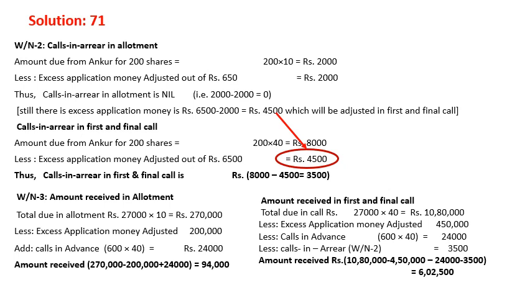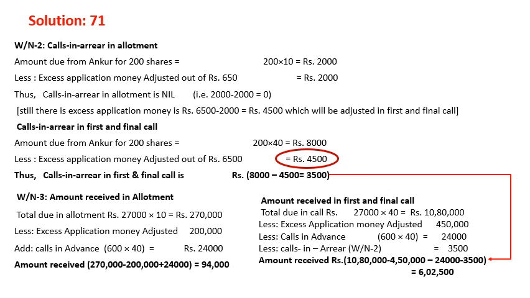If you check it, the total amount due on first call is 200 shares multiplied by 40, which comes to 8,000. Excess application money paid is out of this 6,500, 4,500, I have shown in the arrow. The 4,500 is adjusted, so the calls in arrear scenario in the allotment is coming, first and final call is coming 3,500.